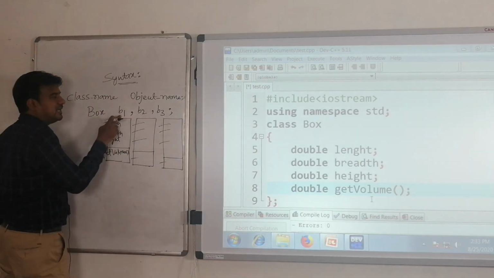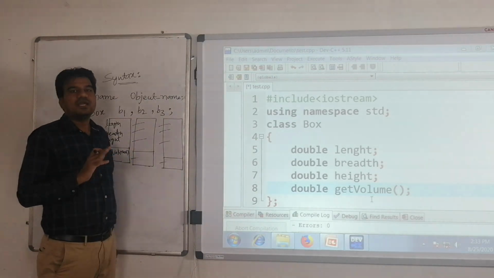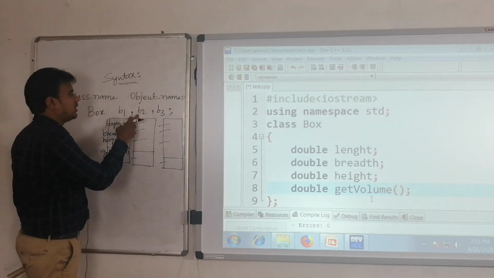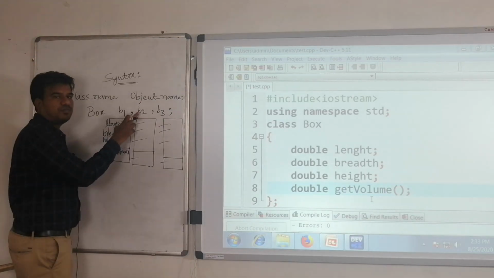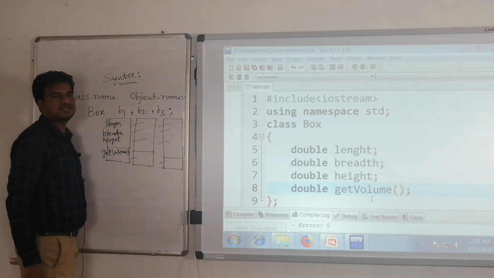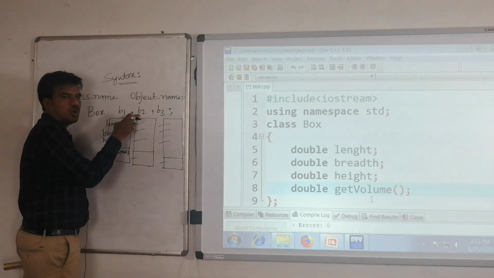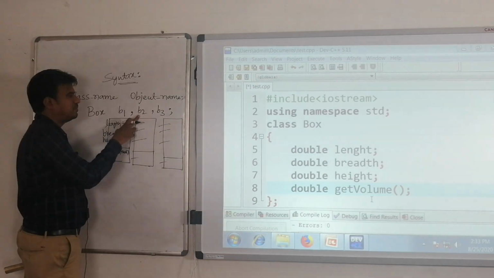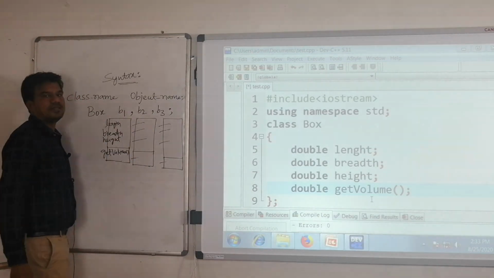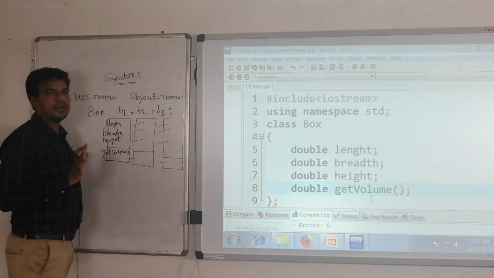And moreover, these 3 objects are going to behave independently in your program. Independently in the sense, if you are changing any of the properties of the B2 object, it is not going to affect the other 2 objects. Suppose I am changing the length of box 2, that is the B2 object. It is not going to affect B1 and B3's length. They are going to behave completely independently.